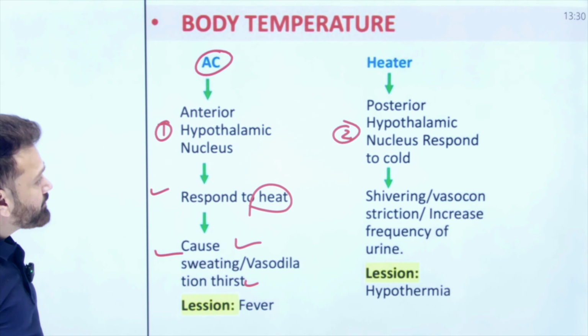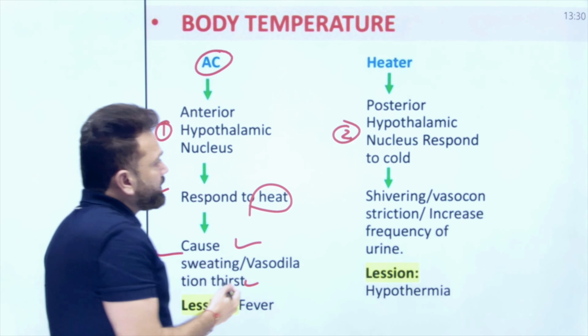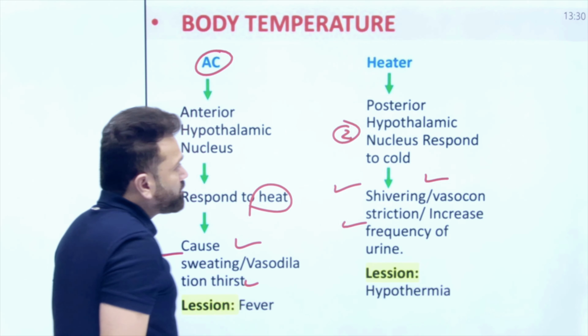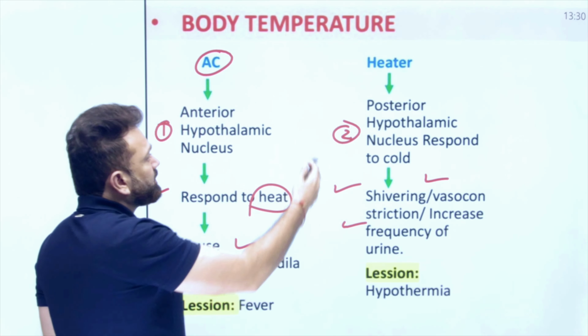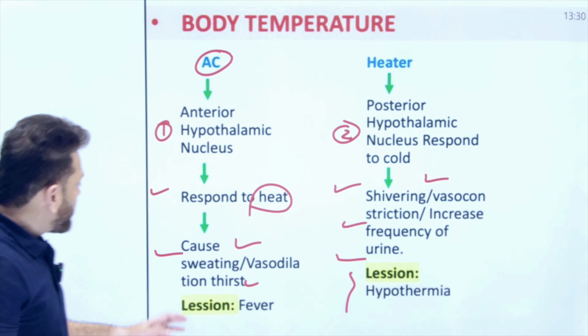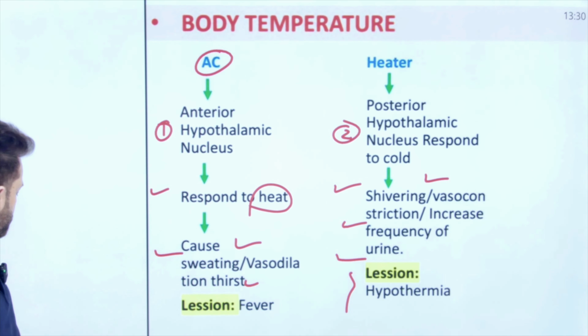On the other hand, if there is cold outside in the environment, we will shiver, there is vasoconstriction, and increased frequency of urine. So you can say the posterior nucleus behaves like a heater, and its lesion will cause hypothermia, and the lesion of the anterior nucleus will cause fever.